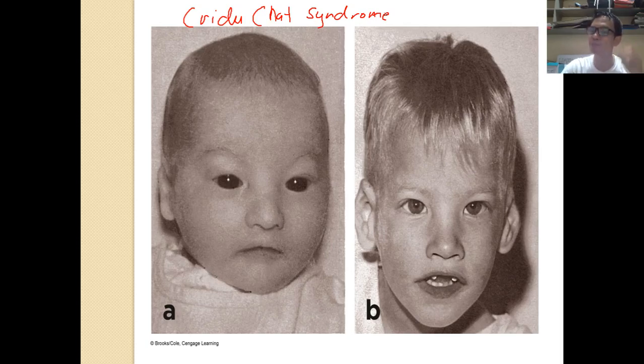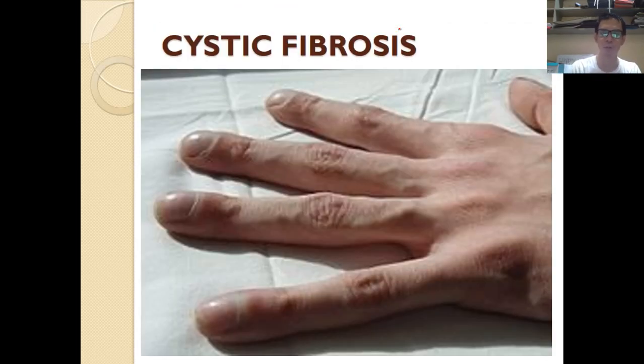That's the reason why an individual with this syndrome cries like a cat. So if you happen to hear a cat's cry, that is how an individual with this syndrome somehow cries. Okay, so that is Klinefelter syndrome.